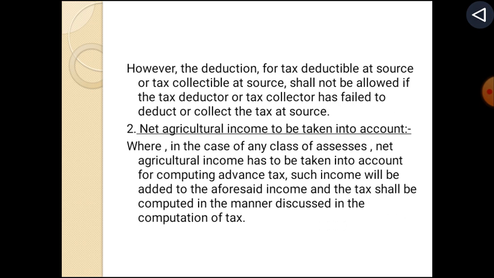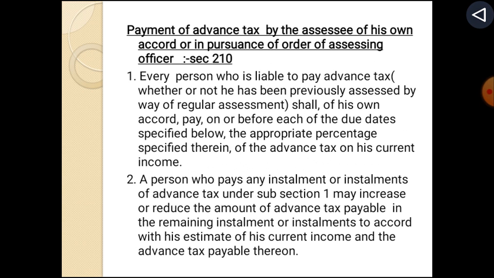Next one is net agriculture income to be taken into account, where in case of any class of assessees, net agriculture income has to be taken into account for computing advance tax. Such income will be added to the aforesaid income and the tax shall be computed in the manner discussed in the computation of tax. Payment of advance tax by the assessee of his own accord or in pursuance of order of assessing officer, section 210.